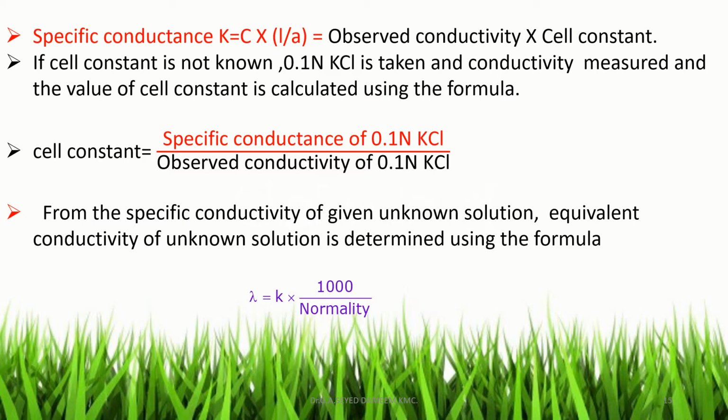And from the specific conductance of the solution, the equivalent conductance of the solution is calculated using the formula lambda is equal to k into 1000 by normality. By simply substituting the values of specific conductance and normality of the solution in this expression, we can calculate the equivalent conductance lambda of the solution. In this way, the equivalent conductance of an unknown solution is determined by making use of the modified Wheatstone bridge.